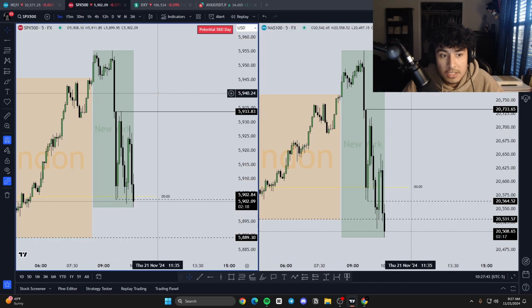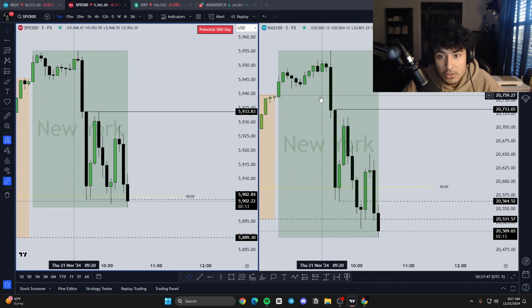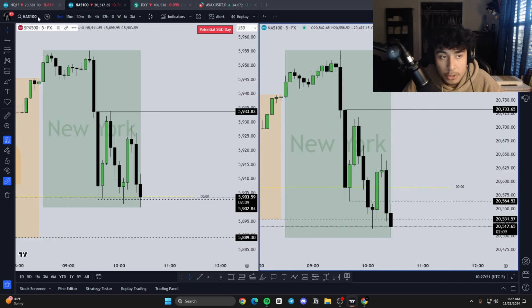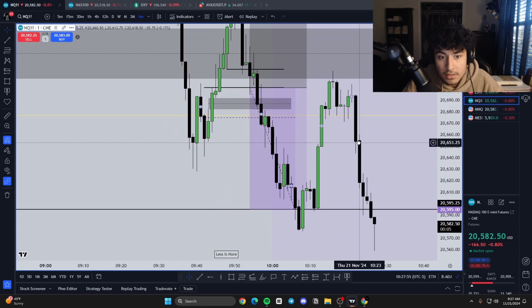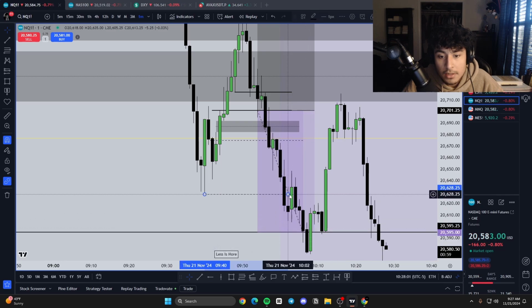And again, with the SMT here, and SMT on the fair value gap right here, you can see this one did retrace up into it while NQ didn't. Why? Because we had this inversion order block to push us lower. And then you can see we can start to just displace lower. That's kind of what I wanted to see. First key target was this low. Then after that, we took partials over here, and then we cut the trade over here.